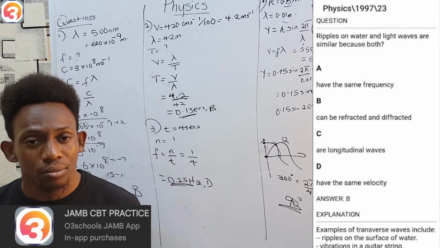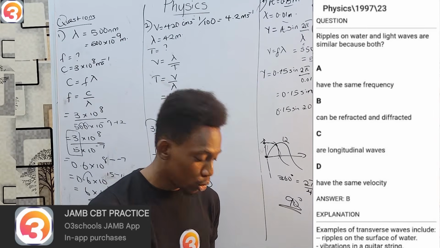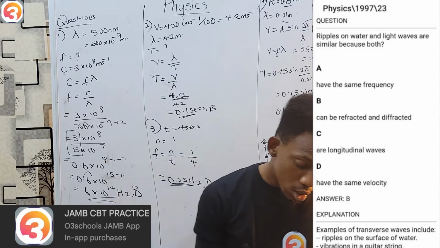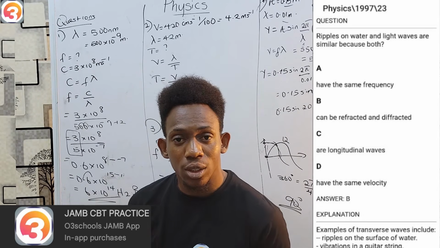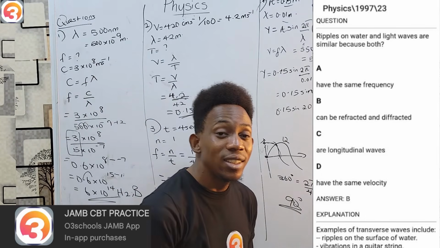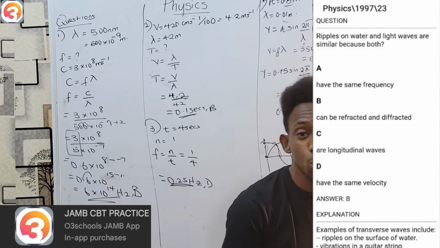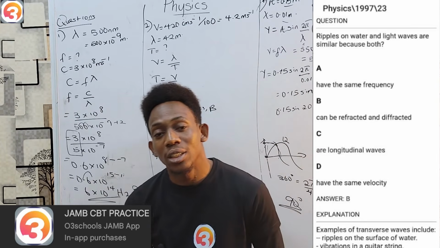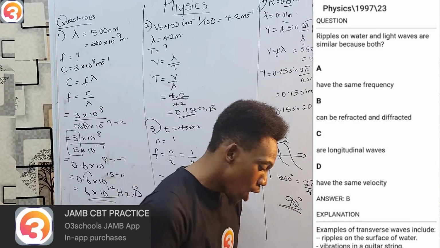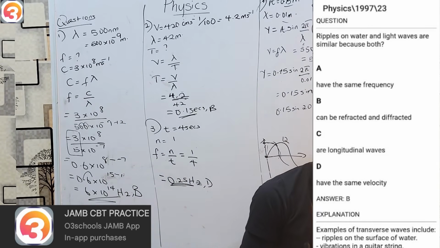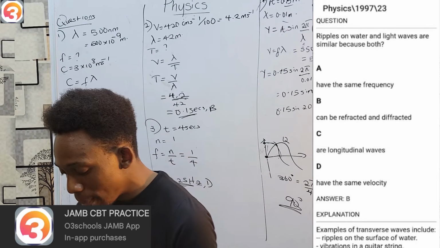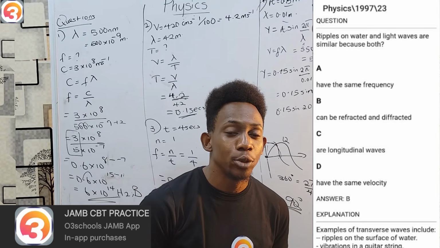So that is my answer, obviously. But just look at the other options. C says they are longitudinal waves. While as we are aware, they are not. They are transverse waves. They move perpendicular to the vibration causing their motion. D says they have the same velocity? Absolutely not. Light has a speed of 3 times 10 to the power 8 meters per second, pretty much the fastest thing in the known universe, while a water wave has a much, very much slower velocity. So my answer is obviously option B.